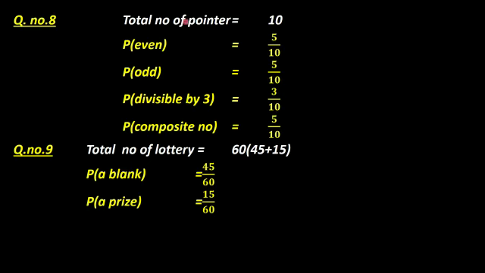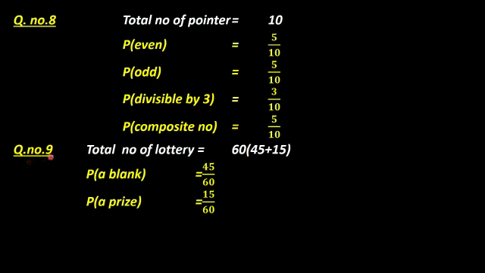This is question number 8. Total number of pointers, if you see in the book, there are 10 pointers. Then probability of even, if you count, 5 by 10, that is 1 by 2. Probability of odd also 5 by 10, that is 1 by 2. Probability of divisible by 3: if you check the numbers, there are 3 numbers only, I think 3, 6 and 9. So 3 by 10. Probability of getting a composite number, if you count, you will get 5. So 5 by 10 is the answer. From the book only you have to see the picture.